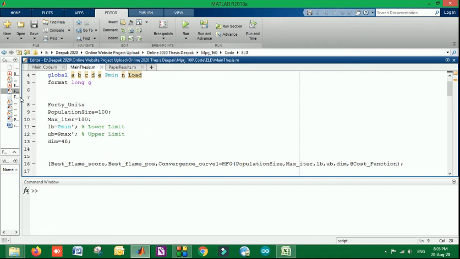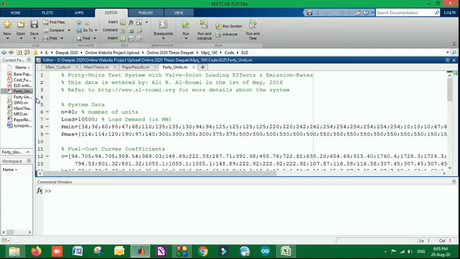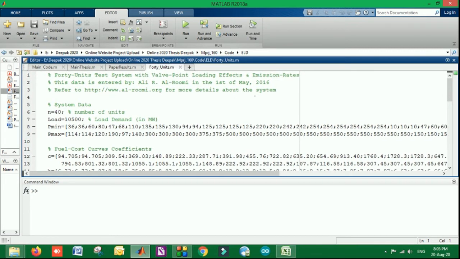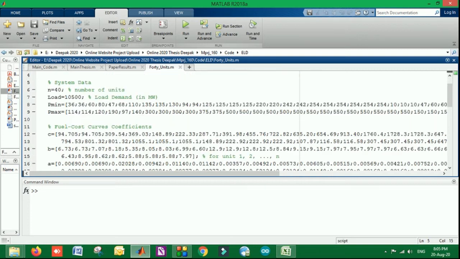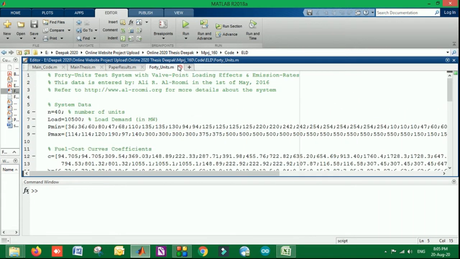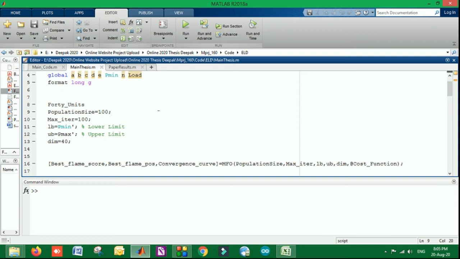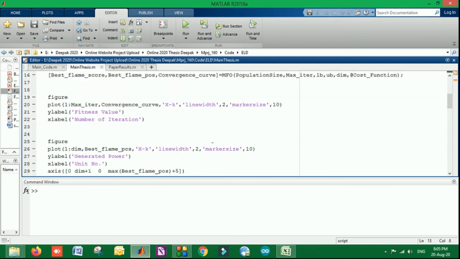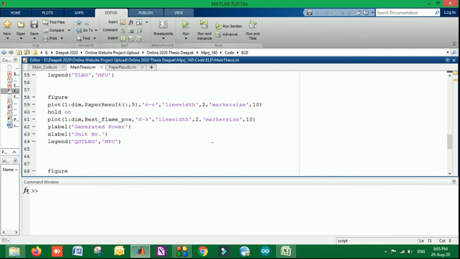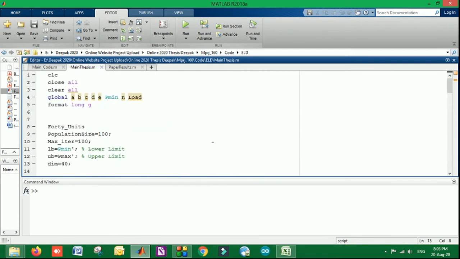For this we have used the 40 units data set. You can see we have taken this from a reference website, and you can also have this. This is the 40 units data which is used for research purposes. When we run this, it will process it for the MFO as well as for the GWO, and at the end it will do the comparison of what exactly we have achieved from the proposed methodology.